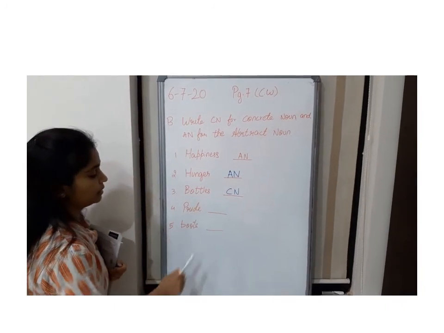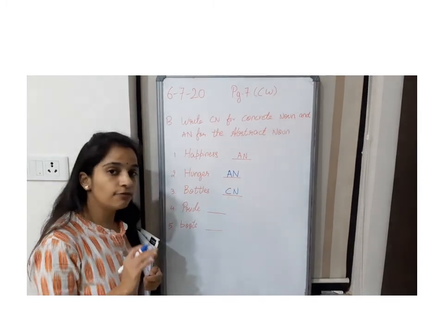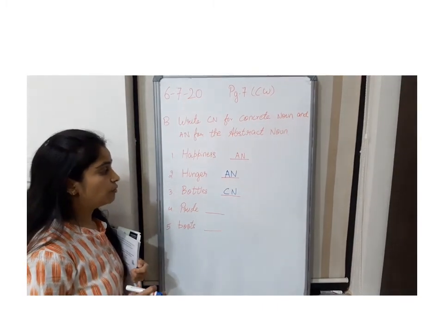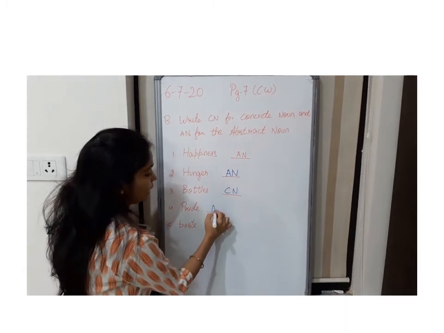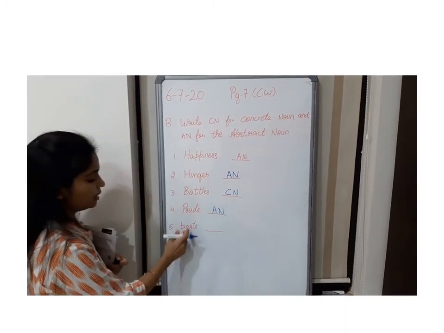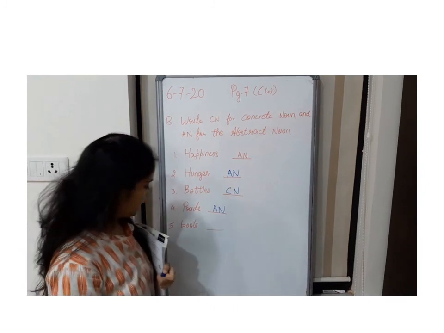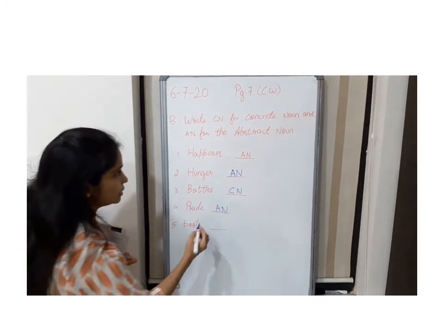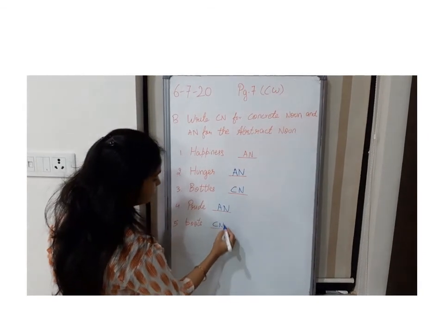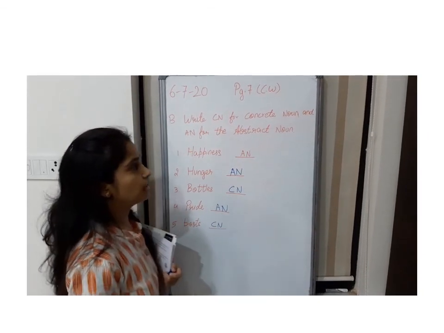Next, pride. Now pride, it's again a feeling. We cannot touch, we cannot smell, nothing. It's a feeling. So it's AN, abstract noun. Last, boots. Boots, I can touch with my 5 senses. I can touch, I can see. So it's a concrete noun. Now that's enough for the classwork.